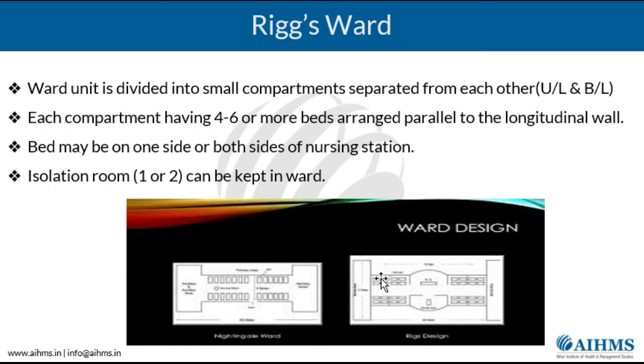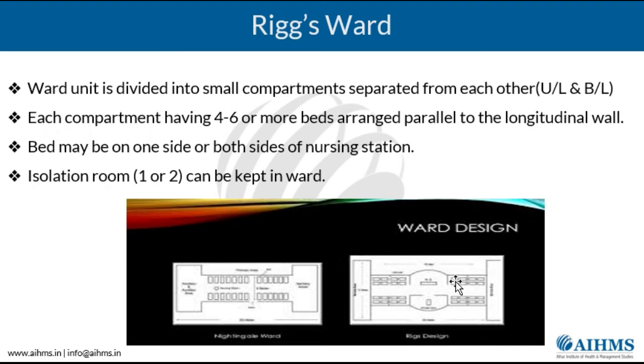So there is a cubicle, with 4 beds on one side and 4 on another side. Again, on the opposite side, 4 on one side and 4 on another. So 4, 4, 4, 4, making a total of 16 beds on one side and 16 beds on the other side, a total of 32 beds. They have different cubicles of maybe 4 beds or 6 beds, and these beds may be on one side or the other side of the nursing station. So you see there is a nursing station in between, and on both sides there are patients. So that is a ward.